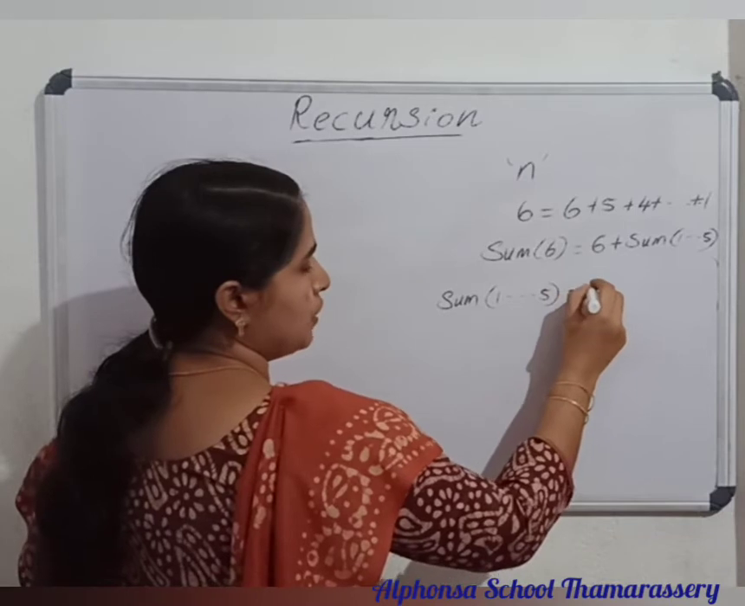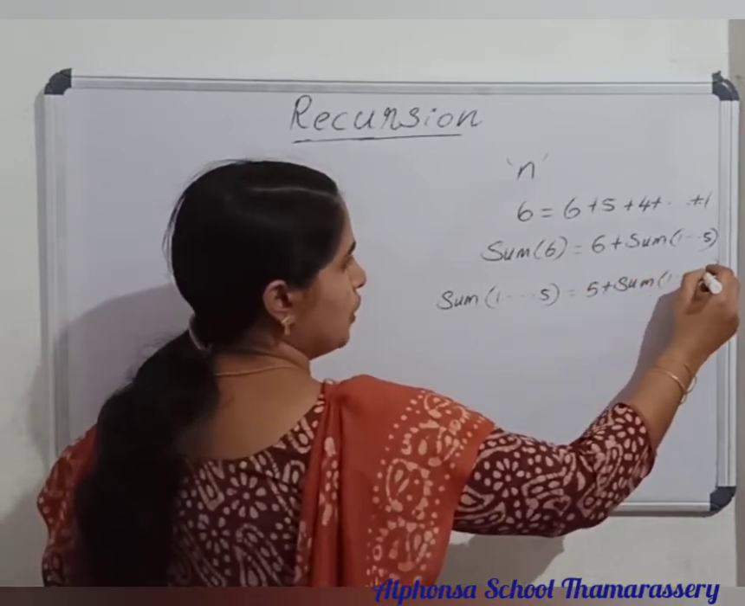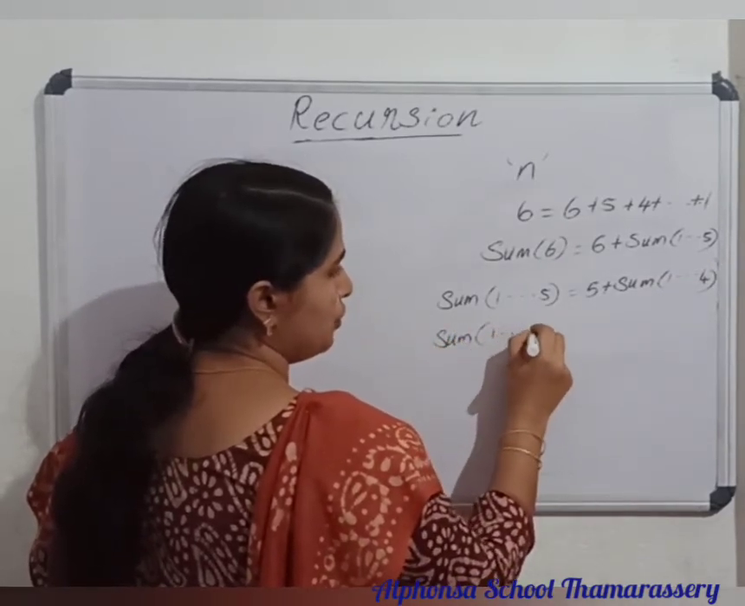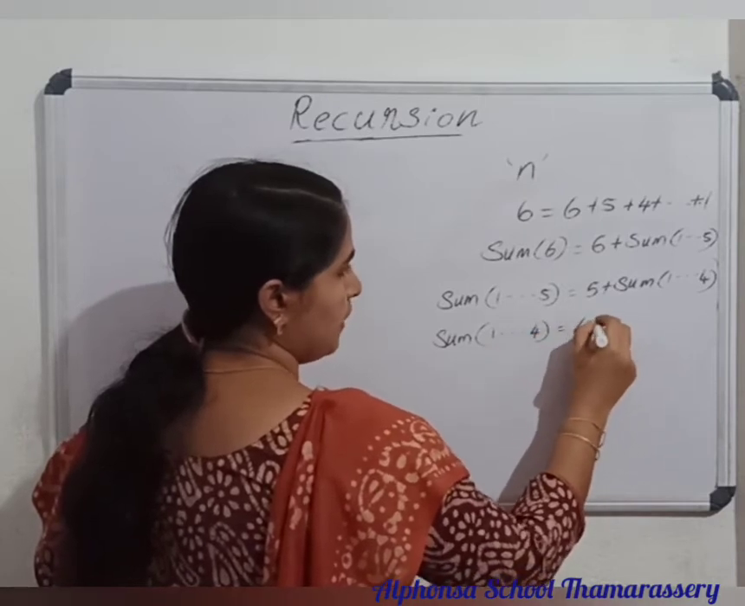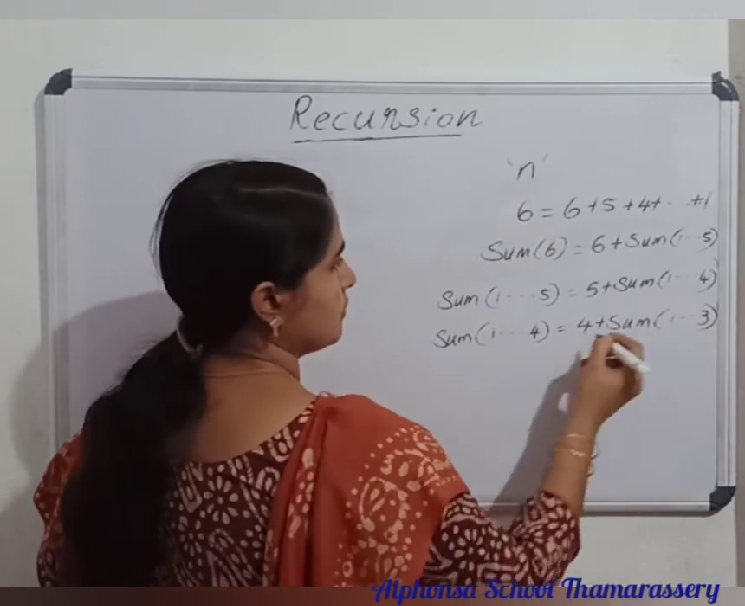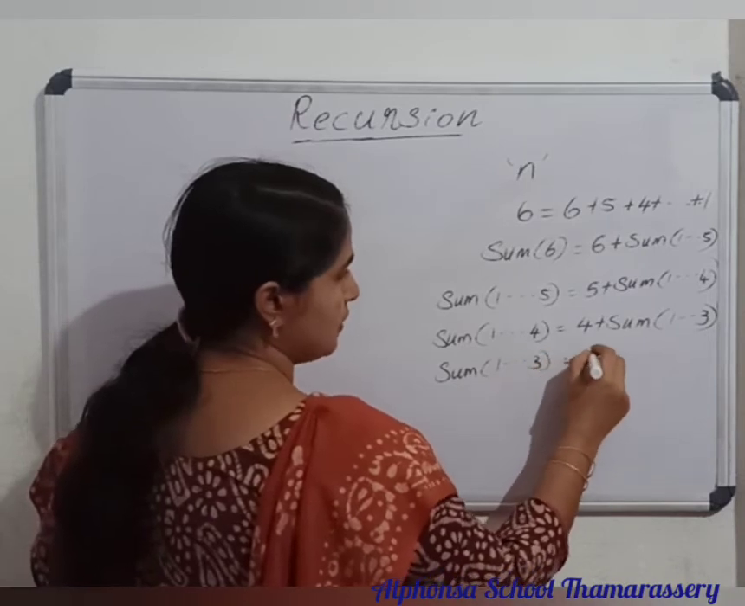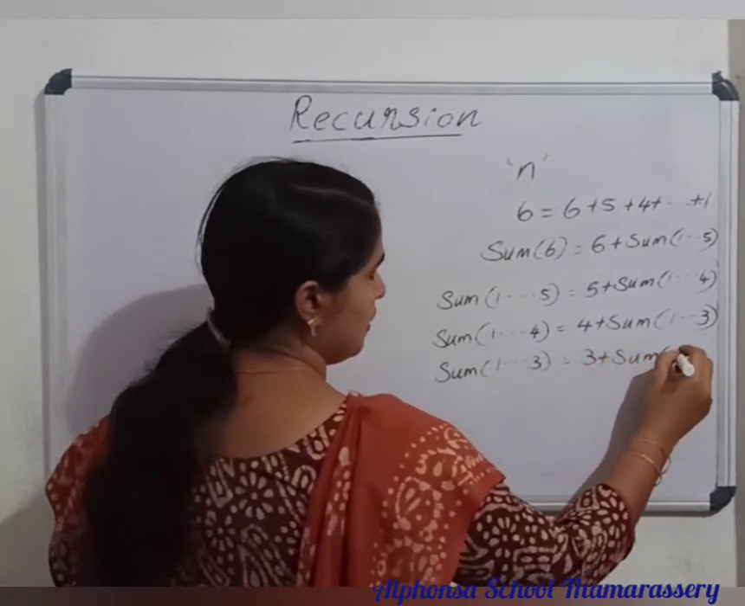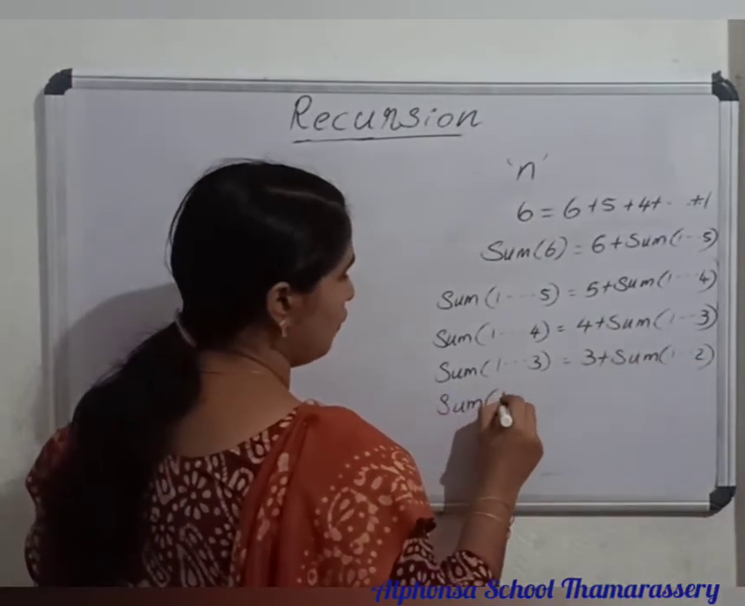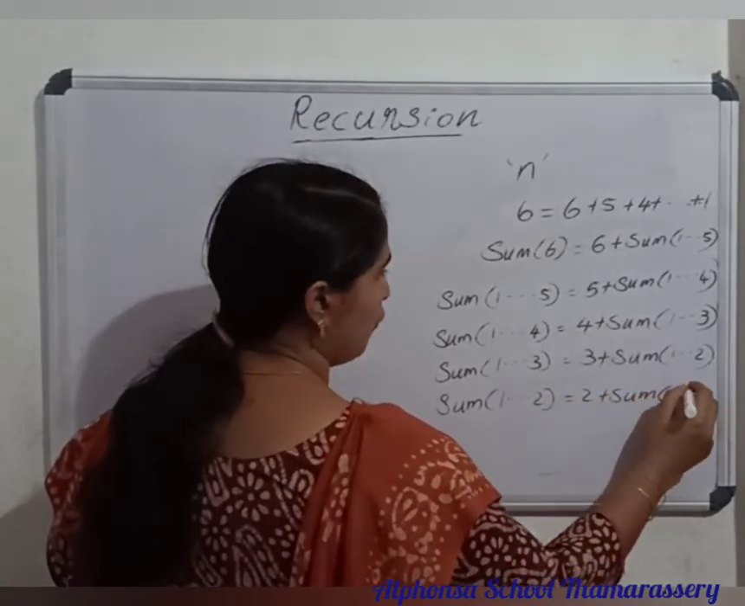Sum of 1 to 5 equals 5 plus sum of 1 to 4. Sum of 1 to 4 equals 4 plus sum of 1 to 3. Then sum of 1 to 3 equals 3 plus sum of 1 to 2. Then sum of 1 to 2 equals 2 plus sum of 1.